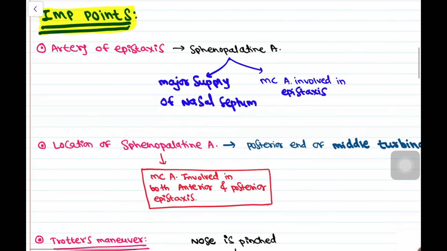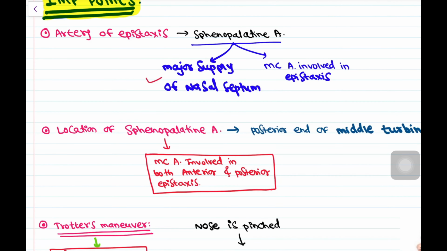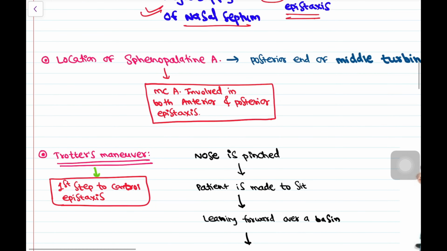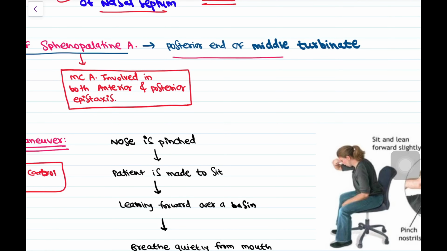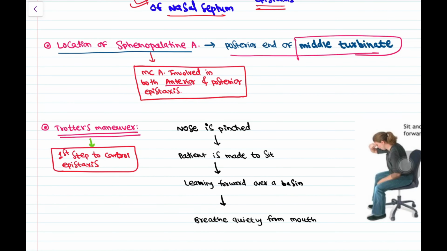Then some important points regarding epistaxis. The artery of epistaxis is the sphenopalatine artery. Why? Because it supplies the major part of the nasal septum, and the most common artery involved in epistaxis is the sphenopalatine artery. That's why it is called the artery of epistaxis. The next point is the location of the sphenopalatine artery. It is a very important point: it is located at the posterior end of the middle turbinate, okay? And this is the artery which is involved in anterior and posterior epistaxis, okay?